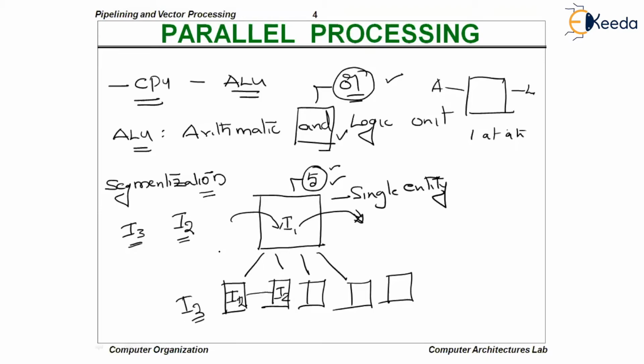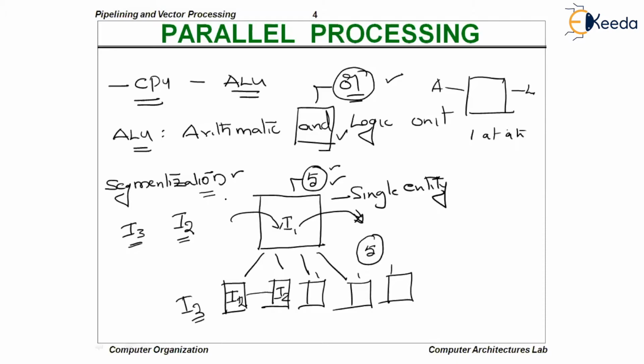Now you can clearly see the speedup will definitely be improved, because at any point of time, the system can have 5 instructions in parallel. Once the pipeline is at full pace, each of these segments holds one instruction. That means that 5 instructions are already in the system. So the pipeline speed is dramatically improved compared to the previous implementation of a single non-pipelined CPU. This is what pipeline is all about. Pipelining is all about segmentization.